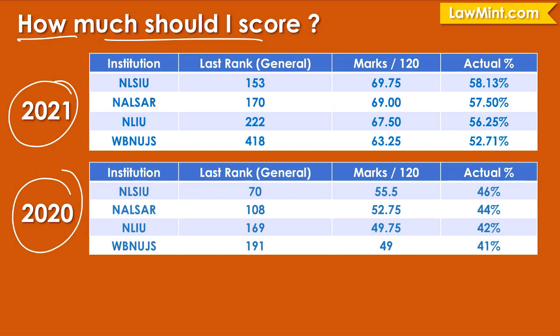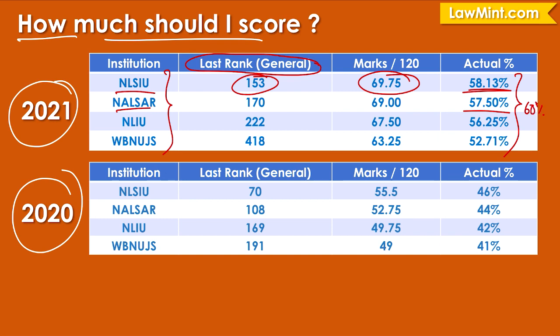If you look at some of the top NLUs and we focus on the last general merit candidate who got a seat in these NLUs, I'm not talking about any sort of reservation or domicile candidates. I'm talking about the last general merit candidate in the All India category who got a seat in the top NLUs. Now, if you look at NLSIU, the last rank in 2021 was 153, where the person scored 69.75 marks, which translates to 58.13%. And in Nalsar, the last general merit candidate got 57.5%. And if you look at all the top NLUs, the percentages were significantly less than 60%.